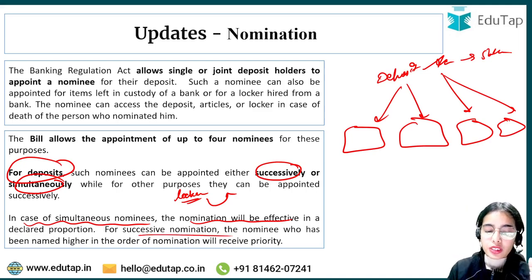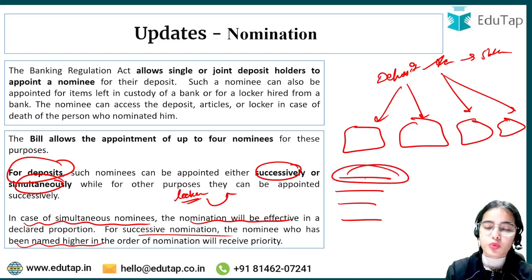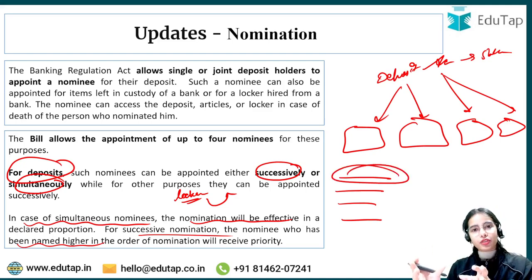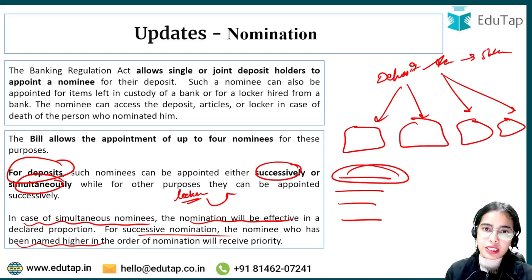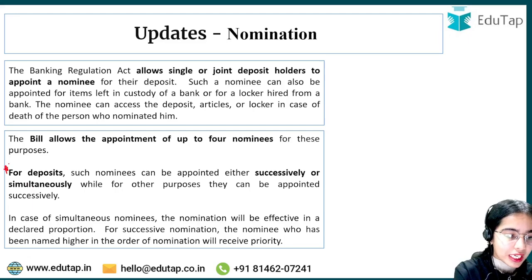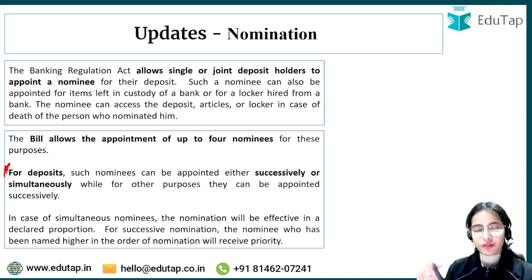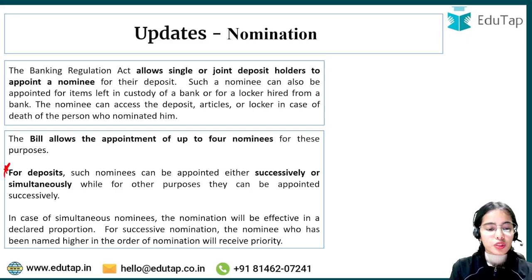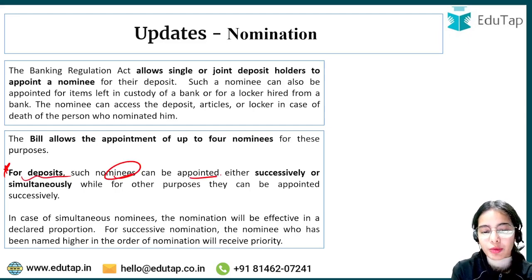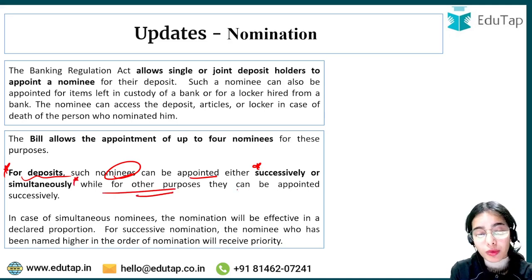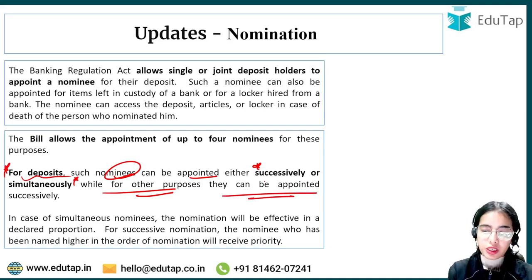If the successive nomination is happening, the nominee who has been named higher in the order of the nomination will receive the priority. So in the successive one, the first one will get the priority. If something happens to the first nominee, then the money will be given to the second nominee. Okay. So this point is very important: for deposits, there can be successive or simultaneous division of the money, while for other purposes such as locker purposes, nominees can be appointed successively only. Okay.